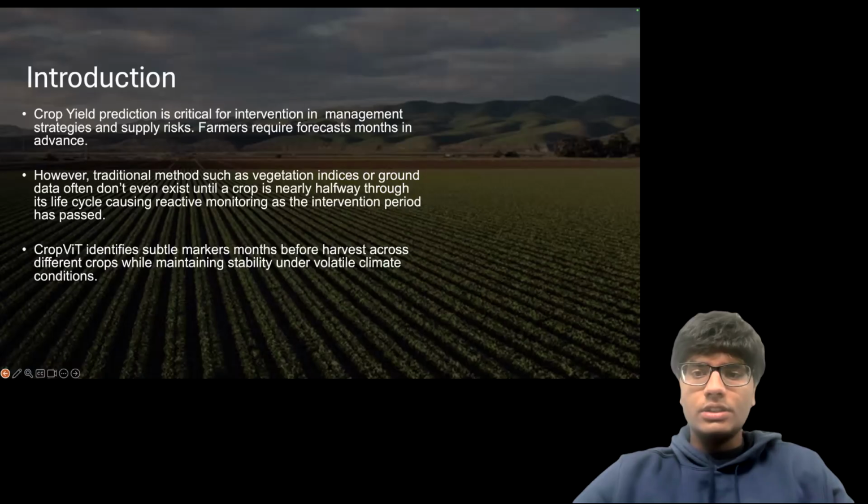To address these challenges, we introduced CropViT, a climate-aware vision transformer model. Our model is designed to identify yield prediction months before harvest across diverse crop types, maintaining high performance stability even under volatile climate conditions.